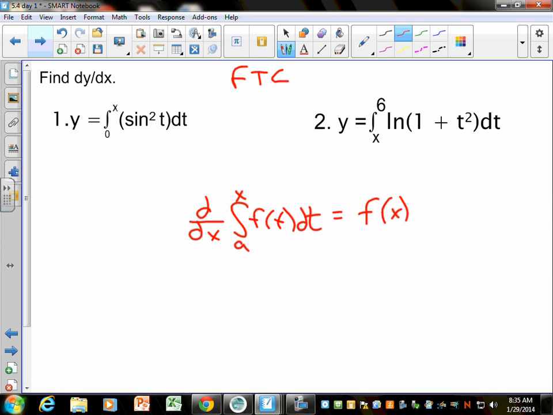Some of it, but there are some tricks to it. The derivative cancels out the integral, so you're not actually integrating. Does that make sense?